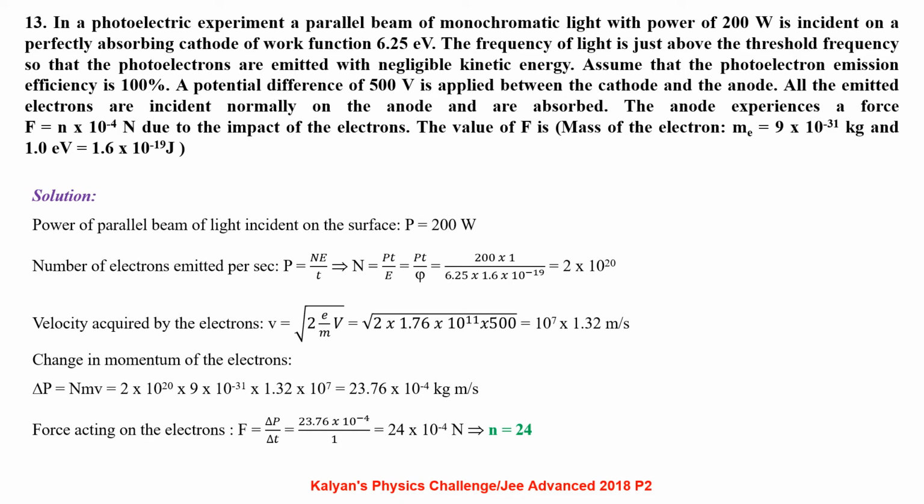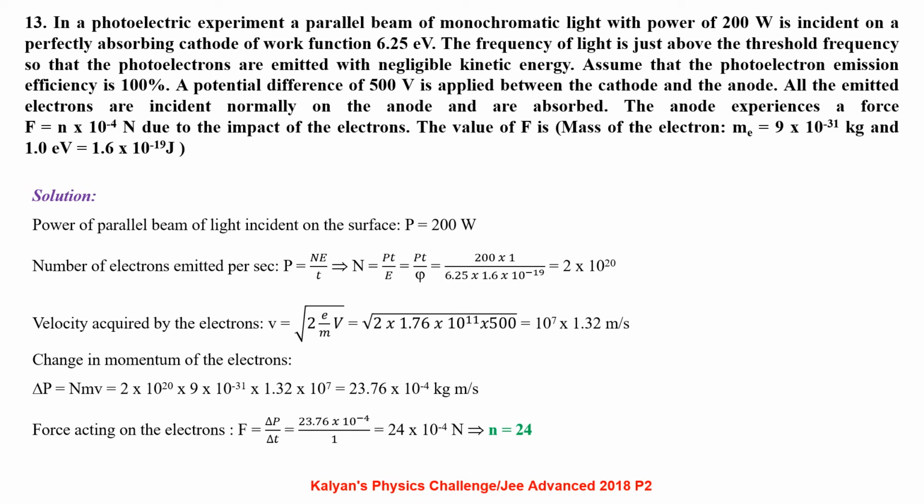Power of parallel beam of light incident on the surface P equal to 200 watt. Number of electrons emitted per second: P equal to NE by t, N equal to Pt by E, that is 200 into 1 by (6.25 into 1.6 into 10^(minus 19)), that is 2 into 10^20. Velocity acquired by the electrons v equal to root of 2eV by m, which we have obtained from the work energy theorem, half mv square equal to eV. Substituting the numerical values, we get velocity equal to 10^7 into 1.32 meter per second.